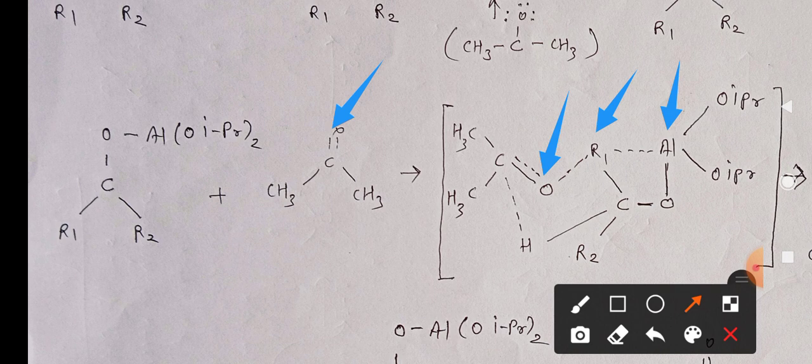This is the formation of partial bonds, and here during this transition state formation there is an attachment of hydrogen, you can see, from the alkoxide.